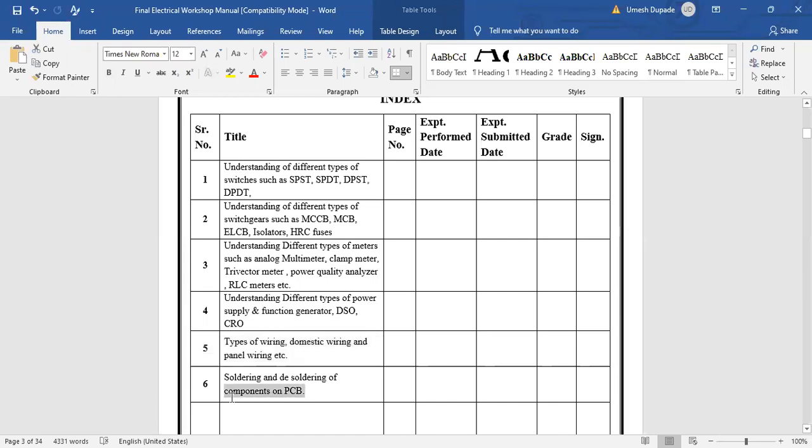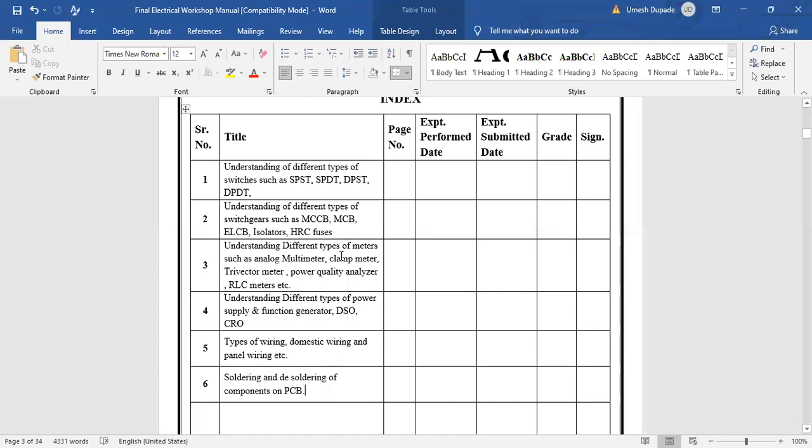We will do this practical: how to do soldering, how to do desoldering, how to connect the equipment by soldering on the PCB, and how to desolder the equipment from the PCB. So we will perform this practical.